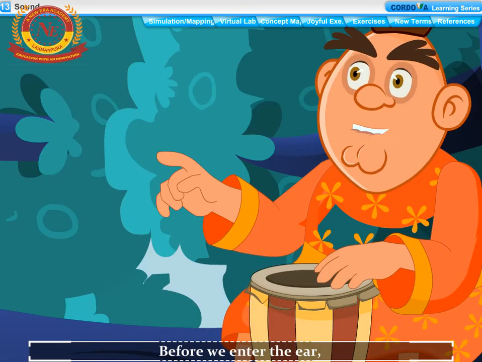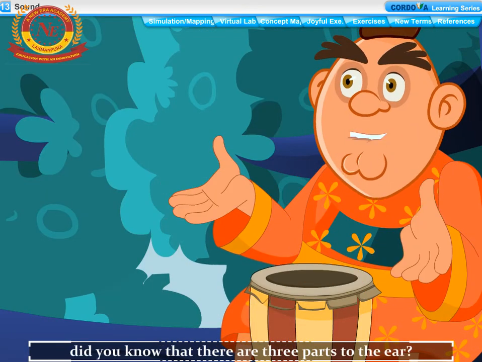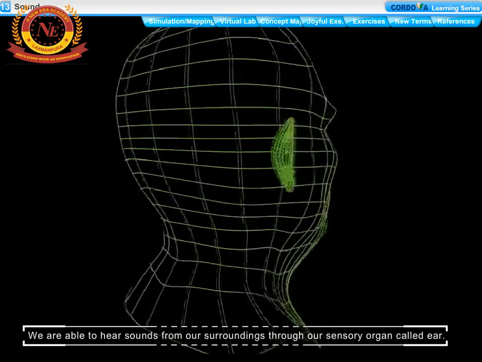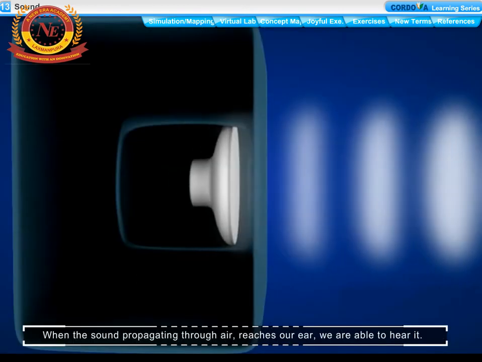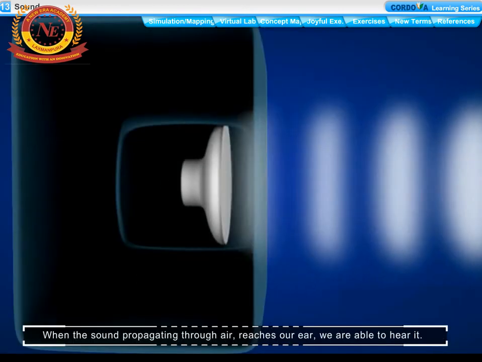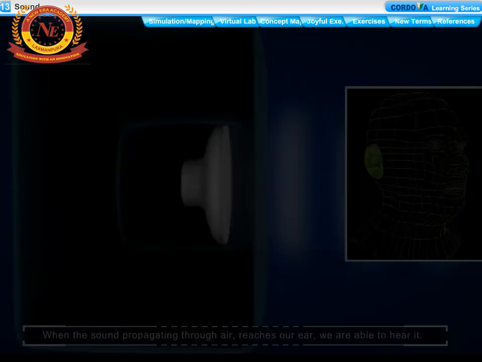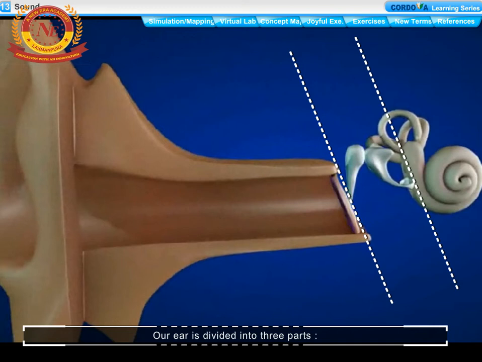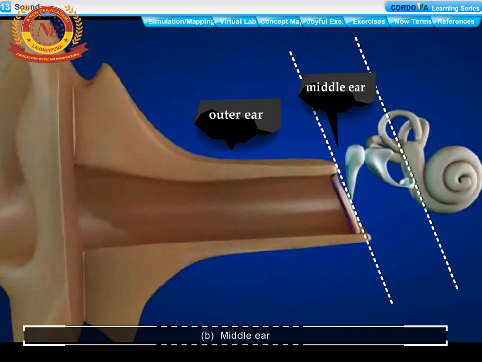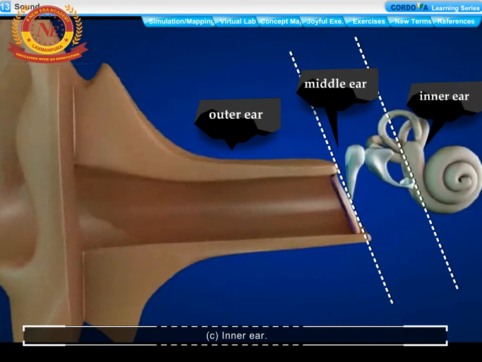Before we enter the ear, did you know that there are 3 parts to the ear? We are able to hear sounds from our surroundings through our sensory organ called ear. When the sound propagating through air reaches our ear, we are able to hear it. Let us study the structure of the human ear and understand how it enables us to hear sound. Our ear is divided into 3 parts. A. Outer ear or external ear. B. Middle ear. C. Inner ear.